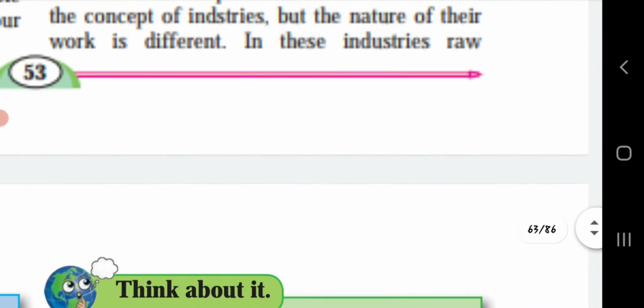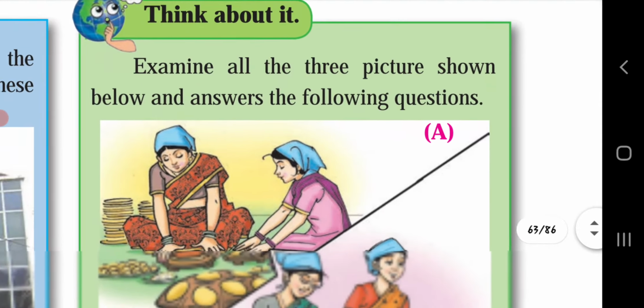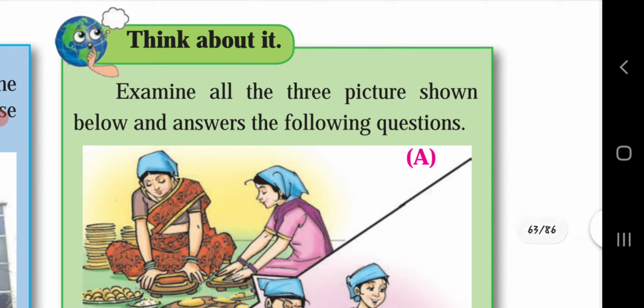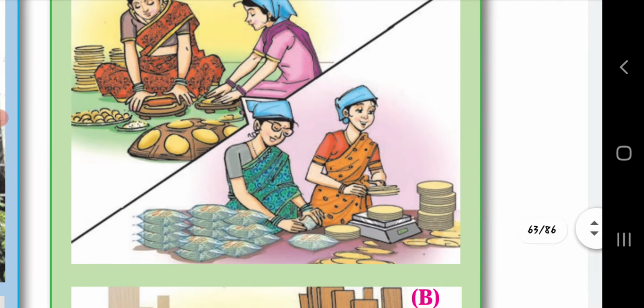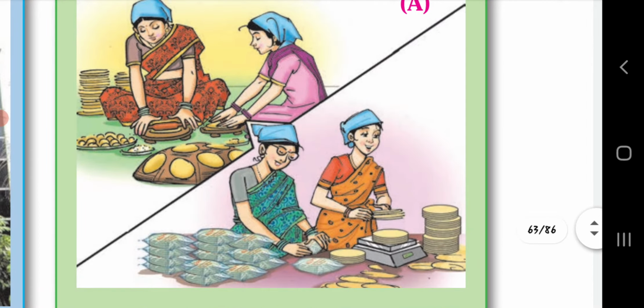Okay, let's see this, think about it. Examine all the three pictures shown below and answer the following questions. First picture, some papads are being made and packaging is done.